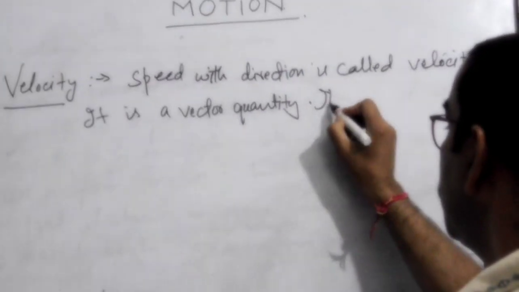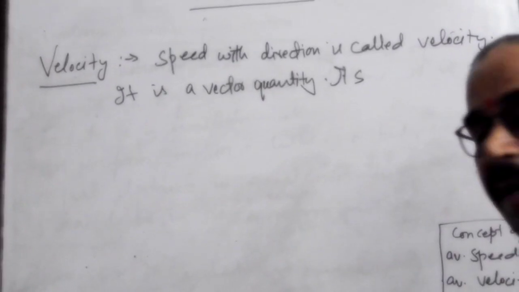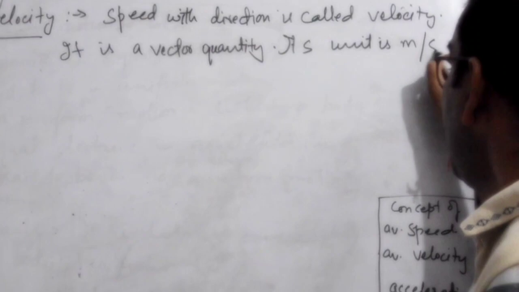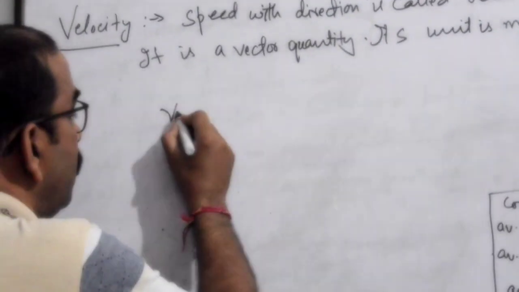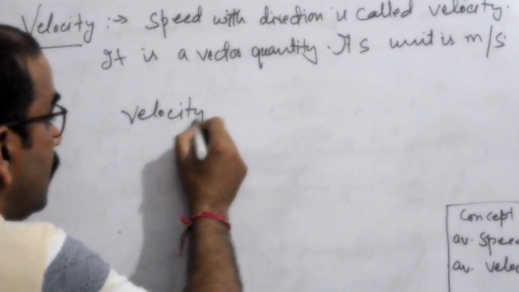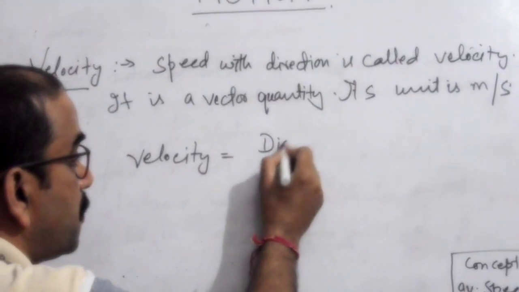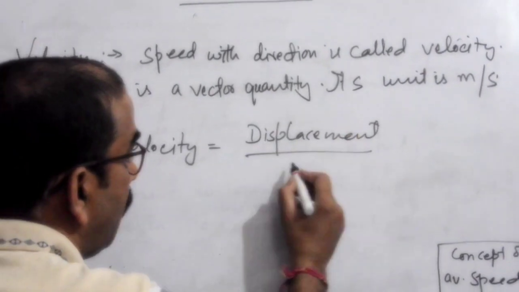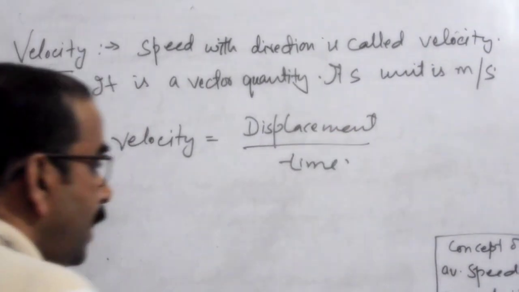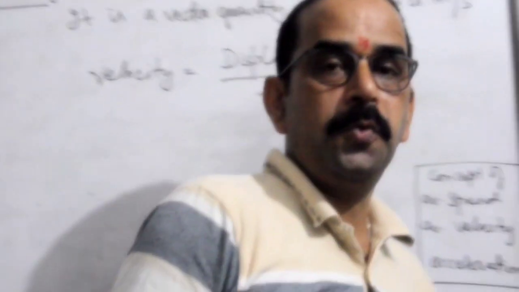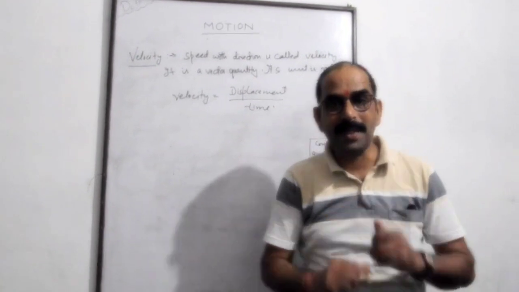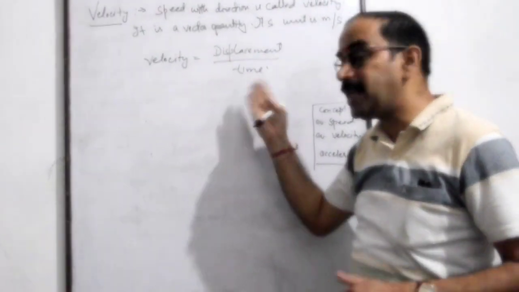Its unit is same as that of speed, meters per second. Mathematically, we can write it as velocity is equal to displacement upon time. Now, see the difference between formulas of the two, speed and velocity. Speed was distance upon time. What is velocity? It is displacement upon time.